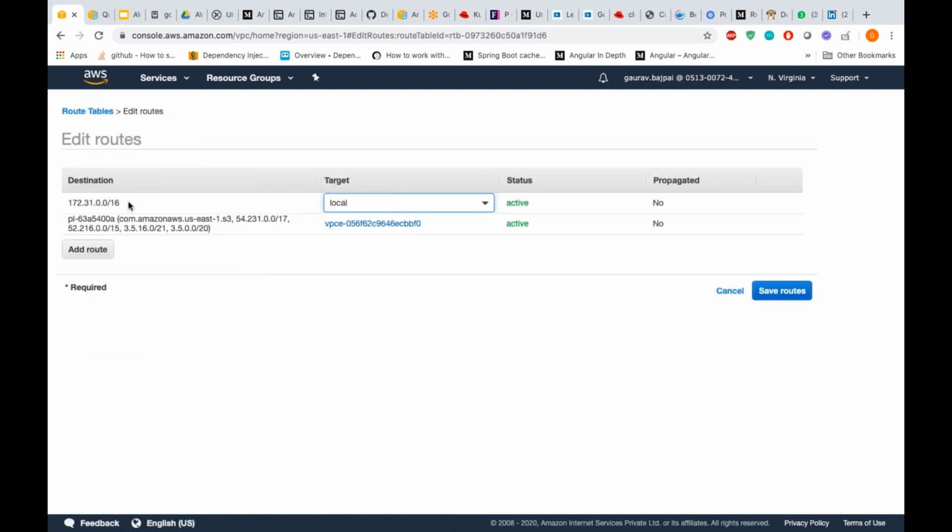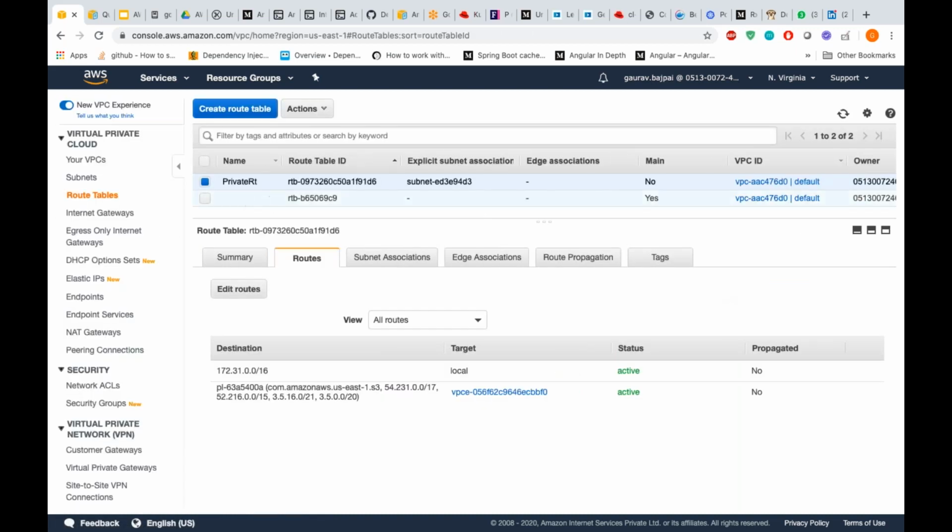You could see that earlier we had anything that is inside the subnet kept as local, but this is AWS configured. So if you are trying to hit anything such as S3, or this certain range of subnets, that traffic should go to this target. So what is that 54 blah blah?